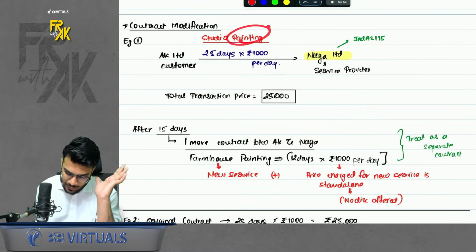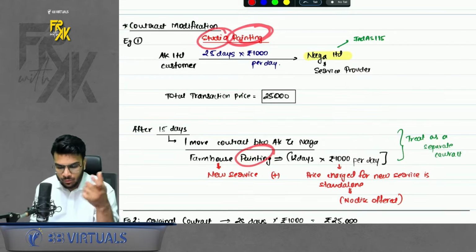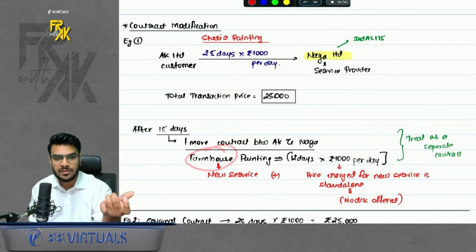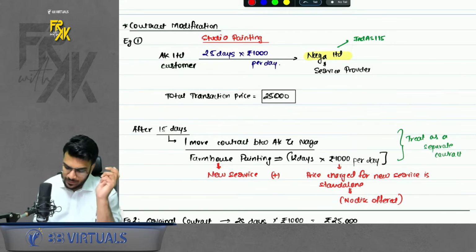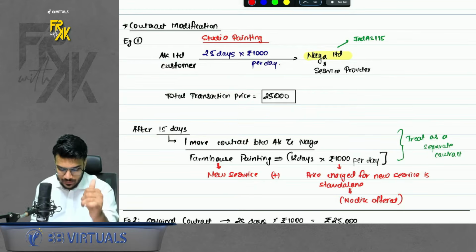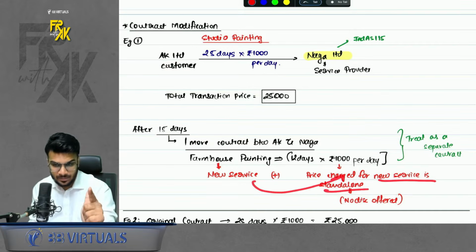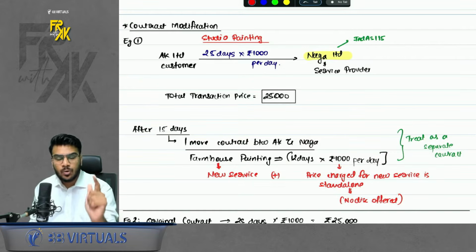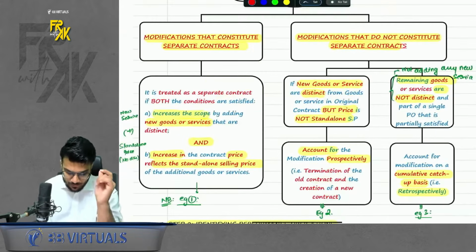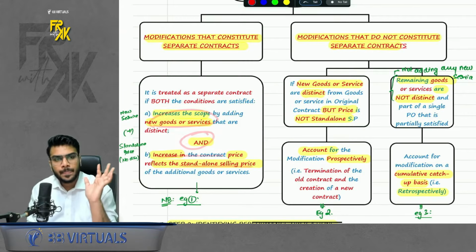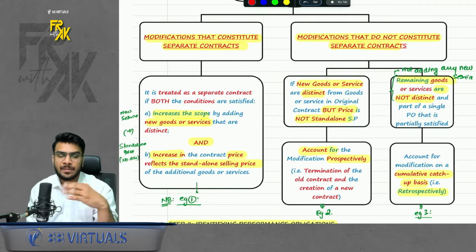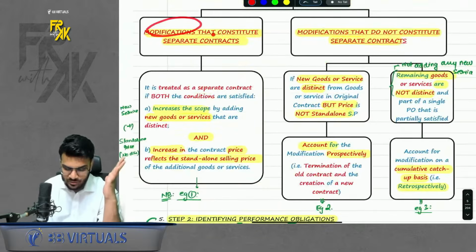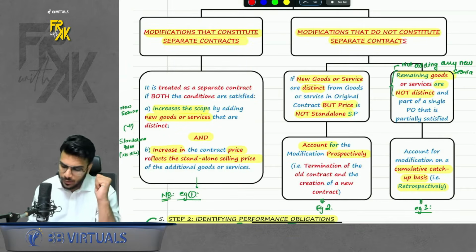Don't say, sir, it is painting only. He was painting the studio, now I am asking him to paint the farmhouse. New service is added. Plus, I asked him how much he will charge for the farmhouse painting. He said still he will charge 1000 per day. No discount he is giving me. That means we are adding a new service, plus the price charged for the new service is a standalone selling price. That is, no discount is being offered. When these 2 conditions are met, that means when a new service is added and the price is the standalone price, this modification is not to be merged with the existing contract. Treat this modification as a separate contract. This is exactly what we say: modifications that constitute separate contracts. Done.